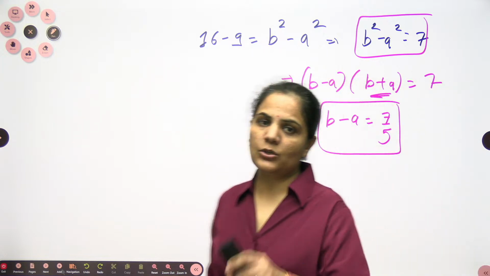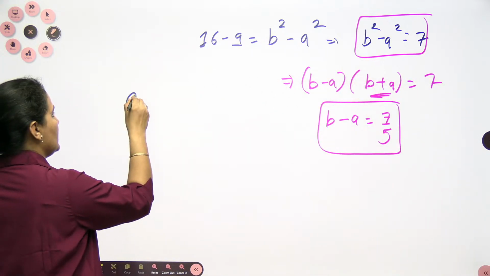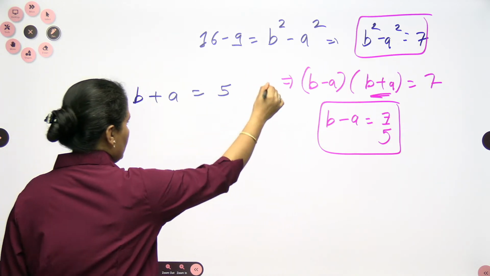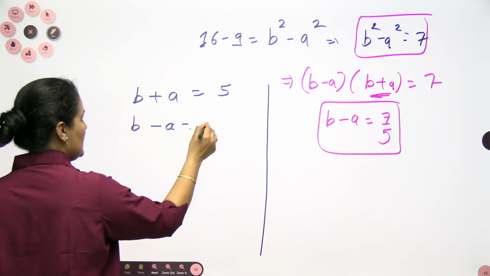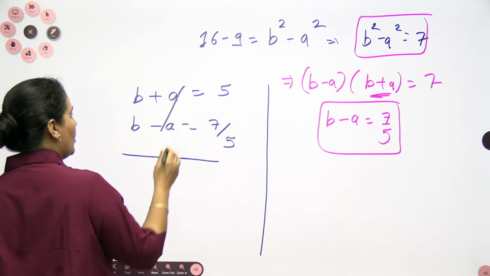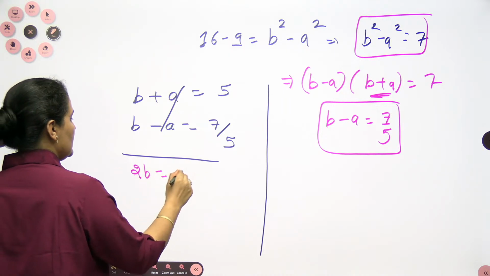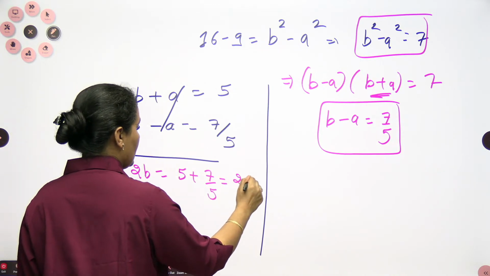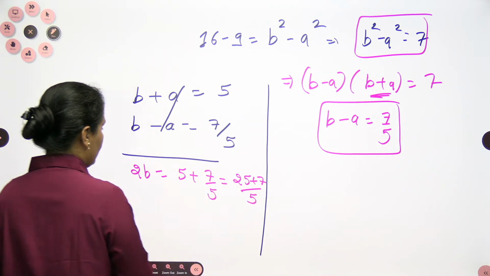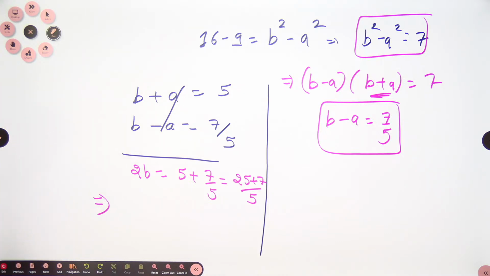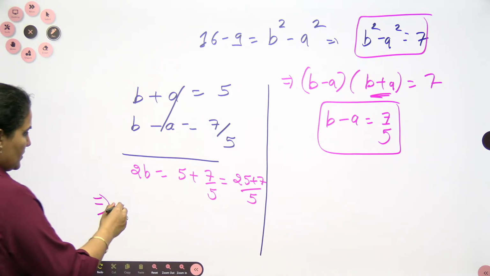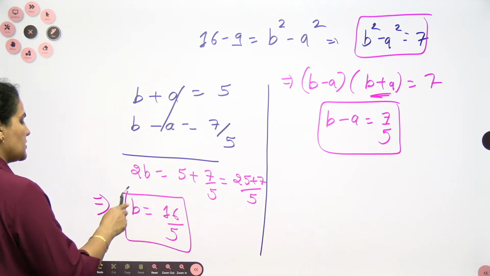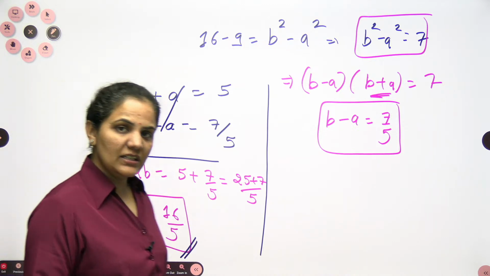Okay, so now you have two equations and two unknowns. Any one of them you can use. So let me write B plus A is equal to 5, and the second equation, B minus A is equal to 7 by 5. Let's add. Here you have 2B is equal to 5 plus 7 by 5, meaning 25 plus 7 divided by 5. So very easily you get 32 by 5. 2B is equal to 32 by 5, so the value of B is 16 by 5.